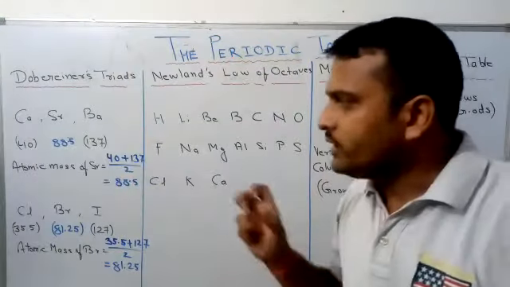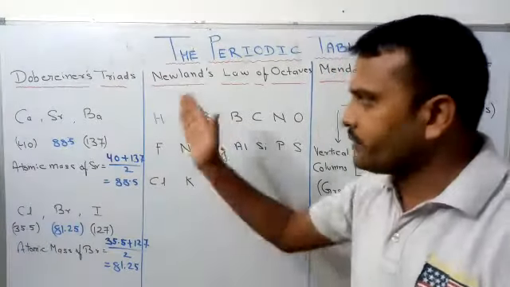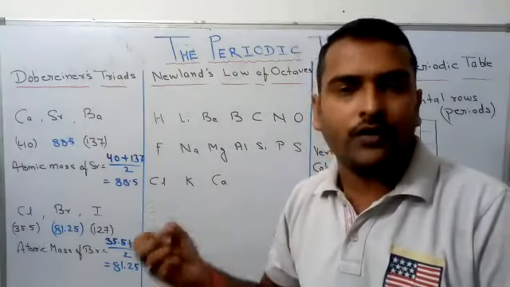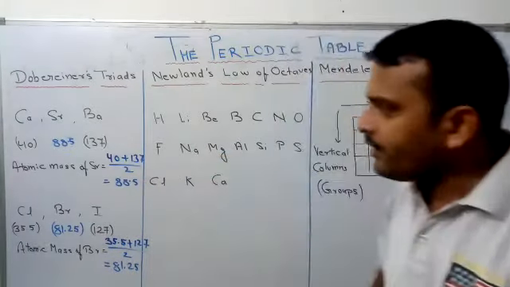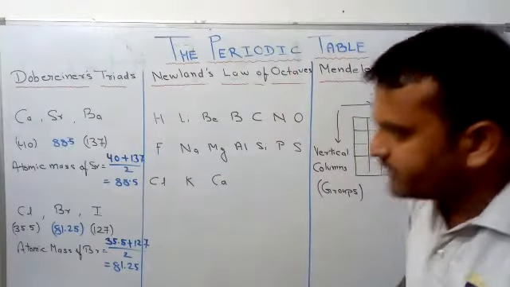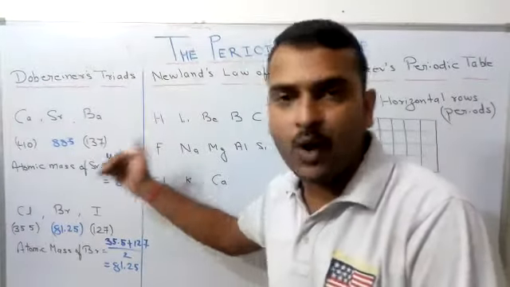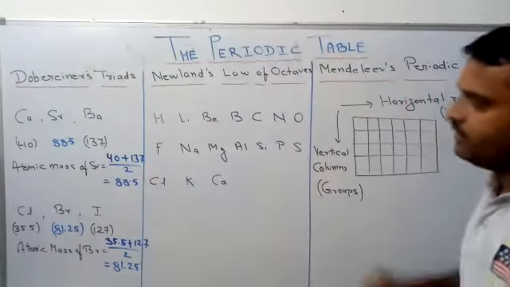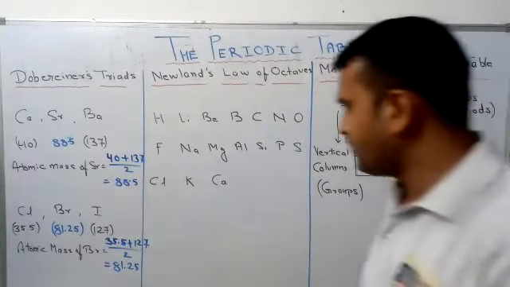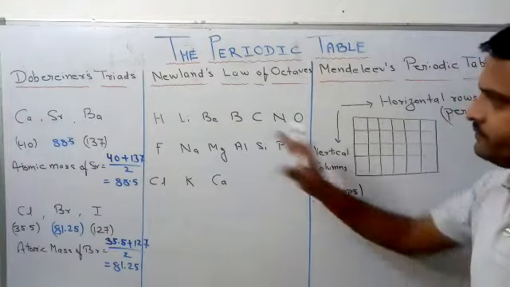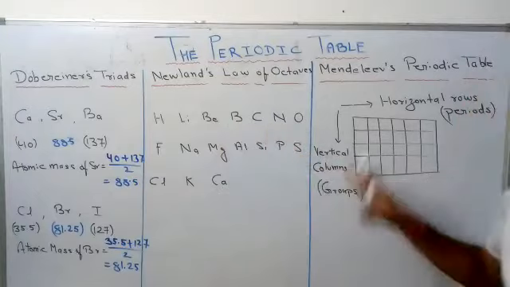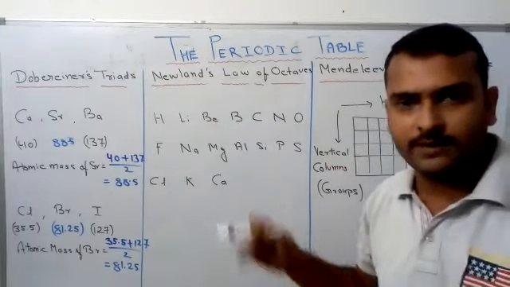Actually, there are limitations of Dobereiner's triads. This was valid only for a few elements, and when he calculated the atomic masses, some atomic masses, that means the average, were not proper. Now the second attempt was Newlands' law of octaves. He made a series. He arranged the elements in increasing order of atomic masses.